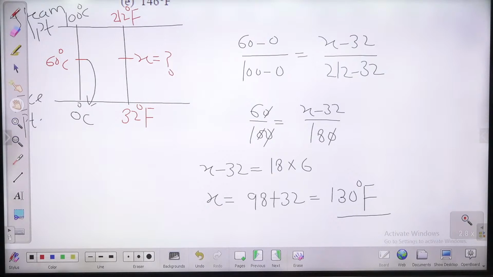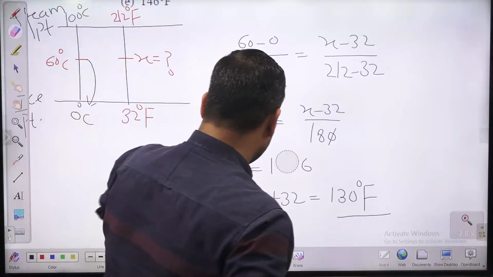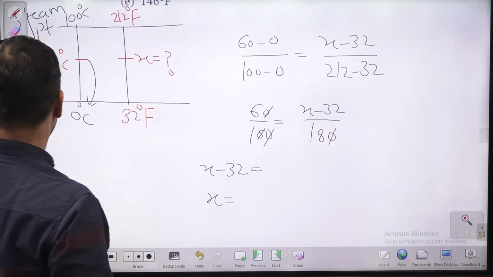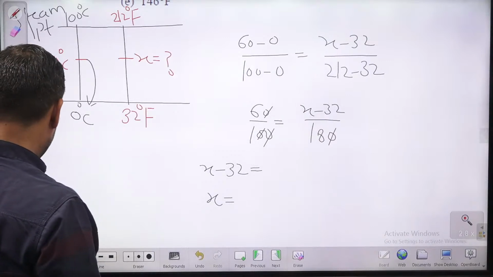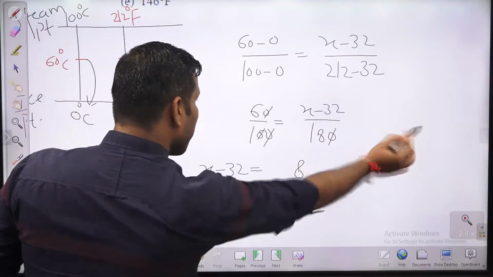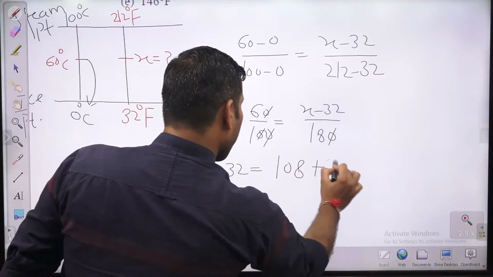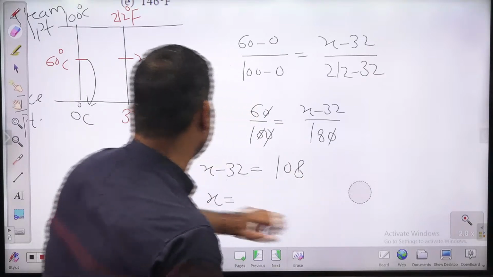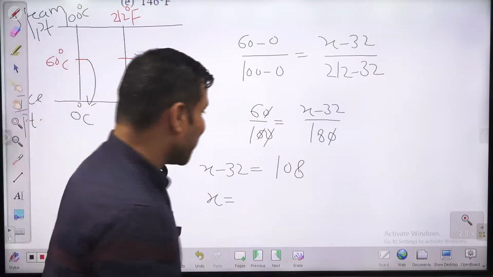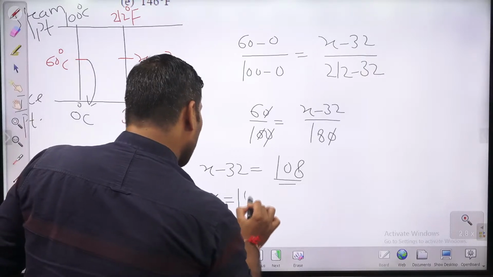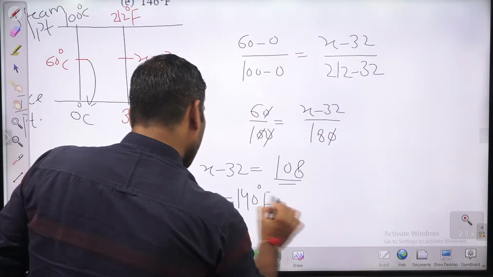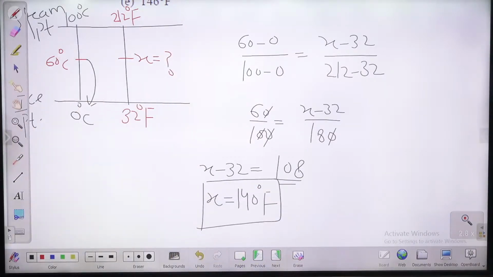अच्छा, मैंने गलत लिख दिया. Sorry for that, guys. Okay, ये मैंने गलत लिख दिया. Yes. So this is the calculation mistake. Let me again write it here. Yes. Okay. Yes. Answer will be 140 only, guys. Yes. This is 108. Okay. 108. So this is 140 degree Fahrenheit. Okay. So x equal to 140 degree Fahrenheit.